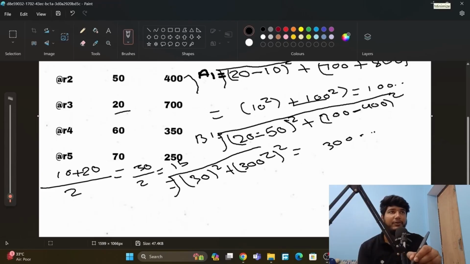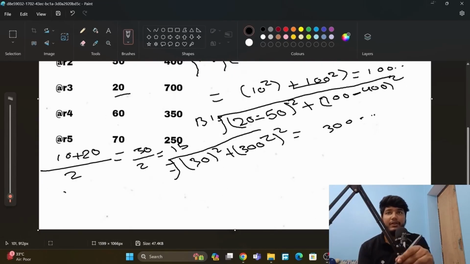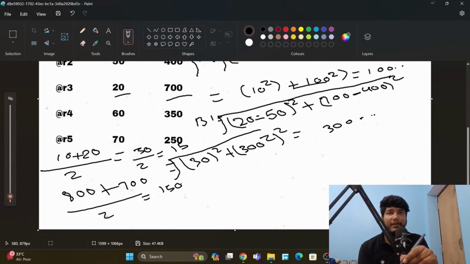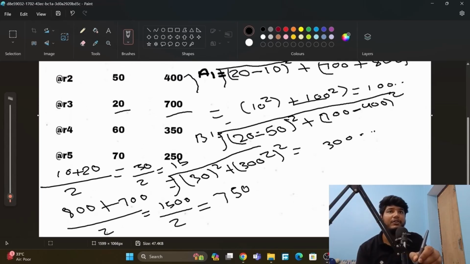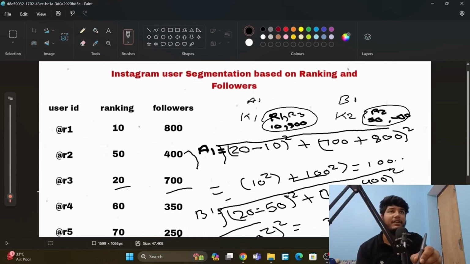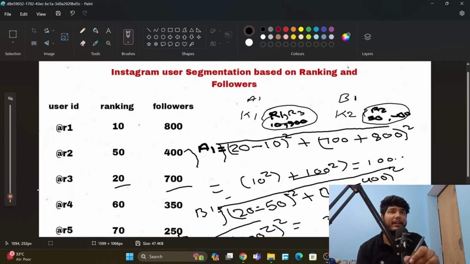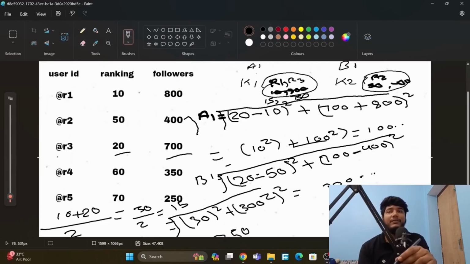So here we will get 15. Okay, and now we have to do it for the centroid value 800 plus the value here 700, by 2. So that will be 1500 by 2, and here we will get 750. So now we will update our values. The first value we got is 15 and the second is 750. So here we have to remove this and write 15 and 750 inside this. And we have to calculate now for each one, for R4, R5, calculate the distance and update the centroid.